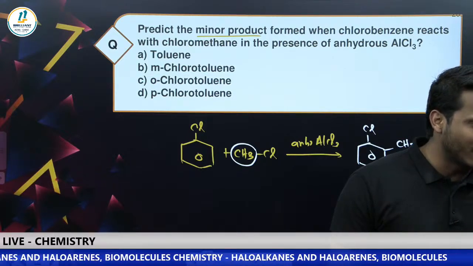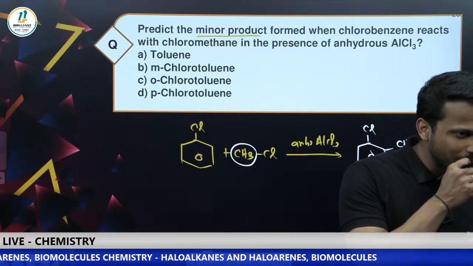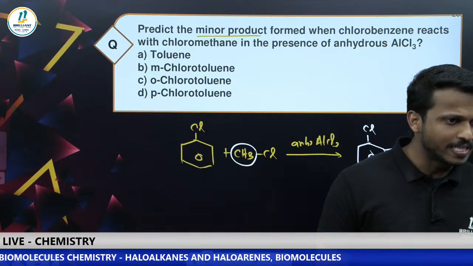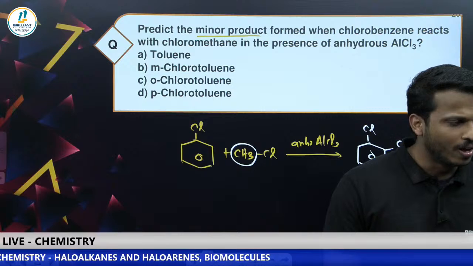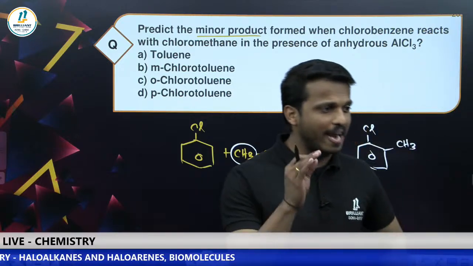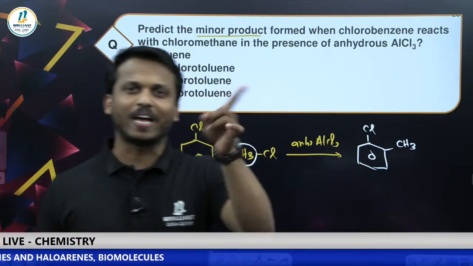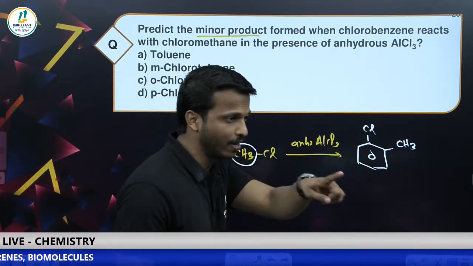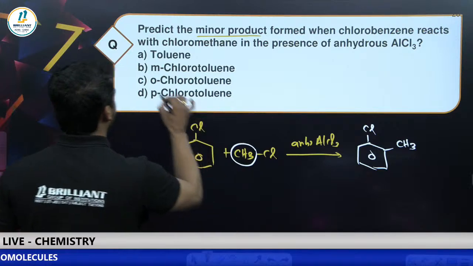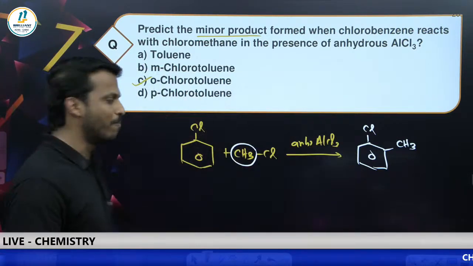Everyone is ready, right? What is the answer? Is it metachlorotoluene or orthochlorotoluene? They are asking the minor product, okay? It will give you ortho and para. Among that, which is minor? Ortho is the minor. Careful. Very good. So let's go with option C. Orthochlorotoluene is the minor product.